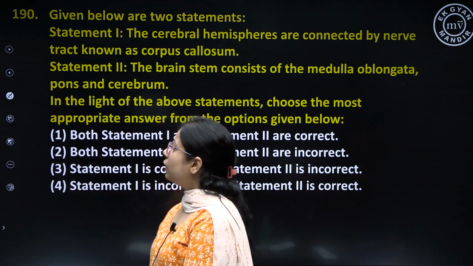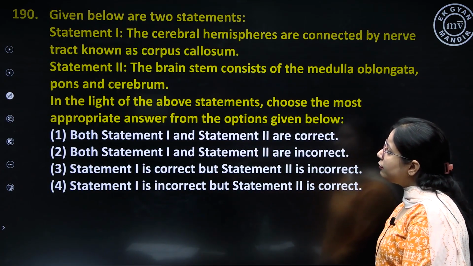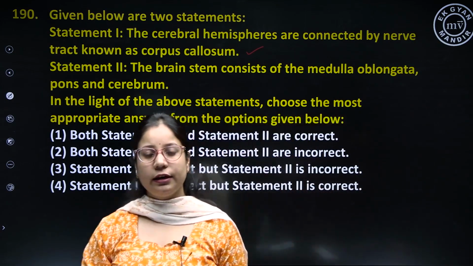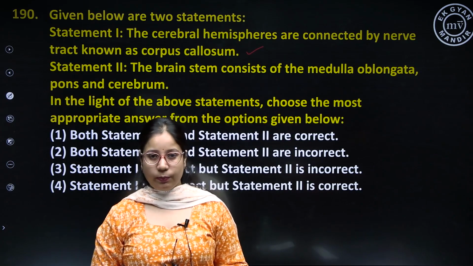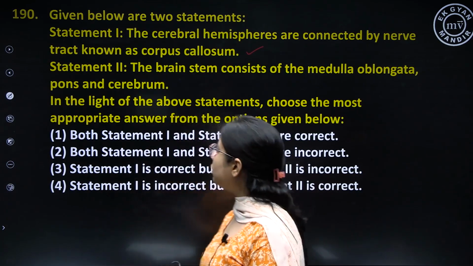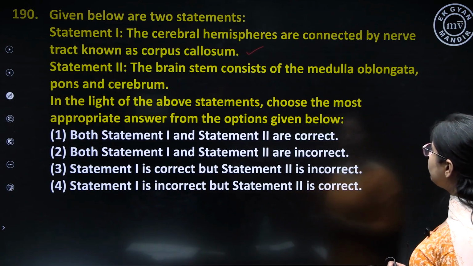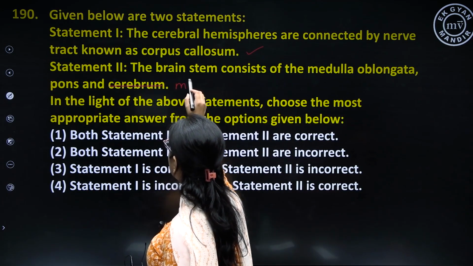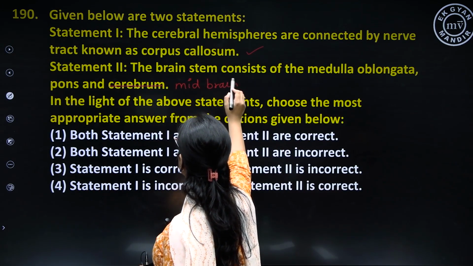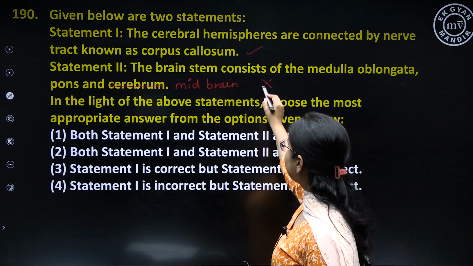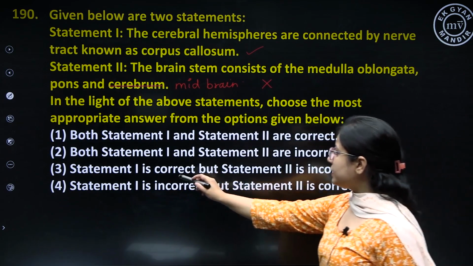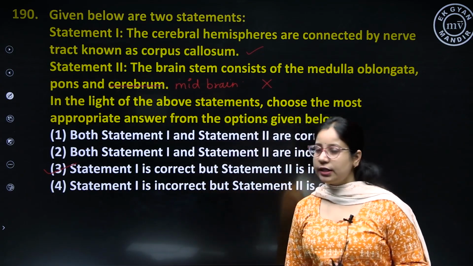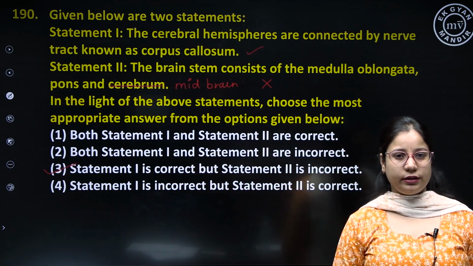So in this question, if you can see, the first statement is true, because yes, the two cerebral hemispheres will be connected together with the help of corpus callosum, which is a nerve tract. Also, statement 2, brainstem is made up of medulla oblongata, pons, but cerebrum is wrong. It consists of midbrain. So statement 1 is right, but statement 2 is wrong. This is a correct option. Option number 3 is the correct option for question 190.